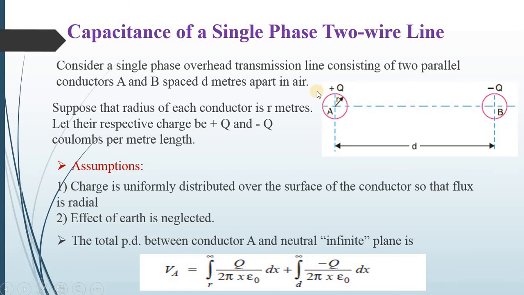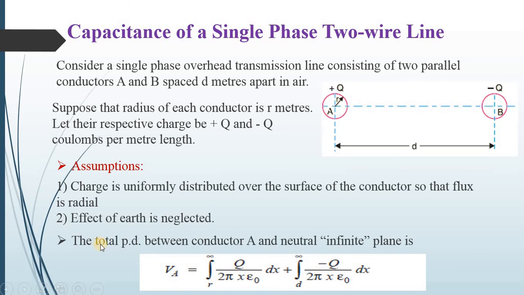Let the radius of each conductor be r meter and the respective charge be plus q on A and minus q on B, coulombs per meter length. In that we have to take some assumptions. So charge is uniformly distributed over the surface of the conductor so that flux is radial, and the second assumption is the effect of earth is neglected.